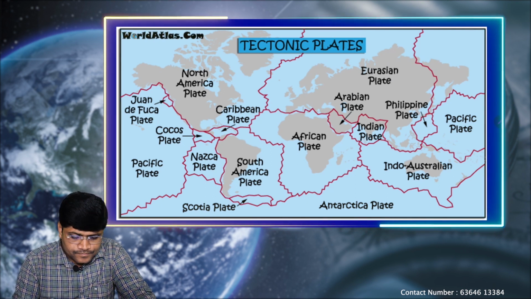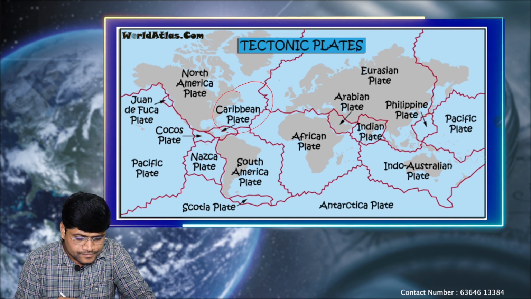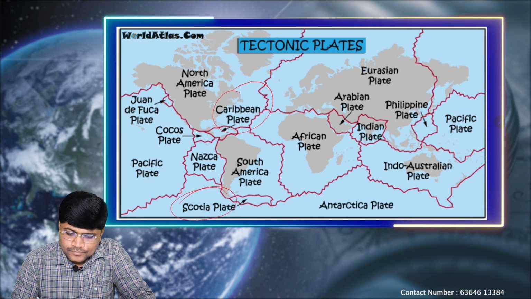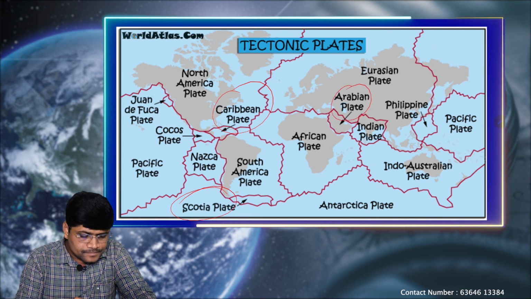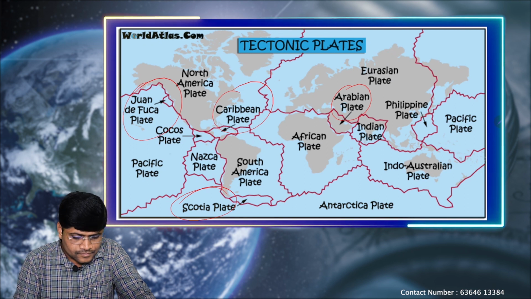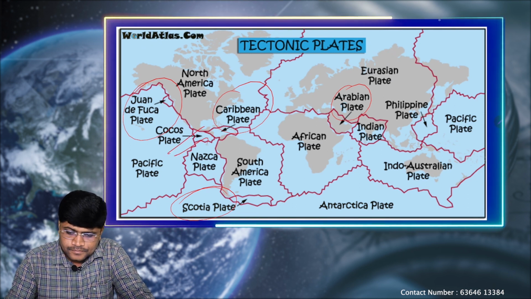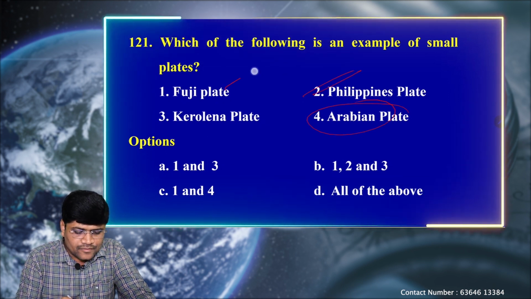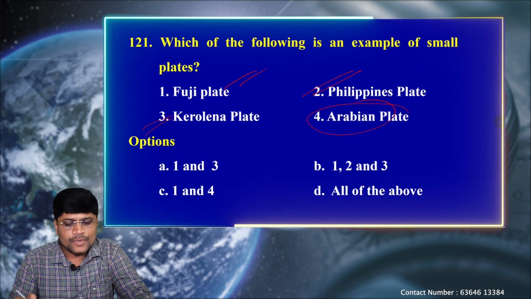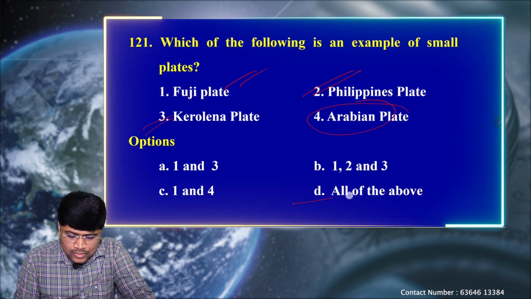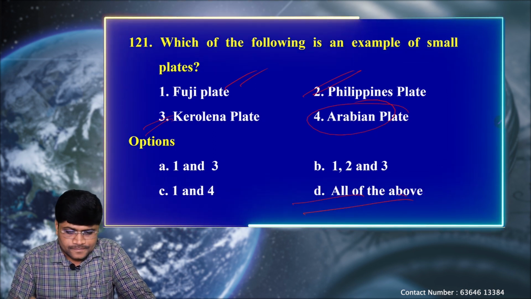So this is the Caribbean plate. This is the Scotia plate, Arabian plate, Juan de Fuca plate, Cocos plate. Arabian plate, Philippines plate, Fuji plate, and Carolina plate are all examples of smaller plates only. Okay, so that means option D, all of the above, is the correct one.